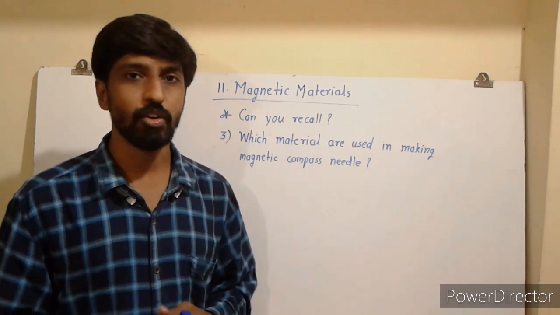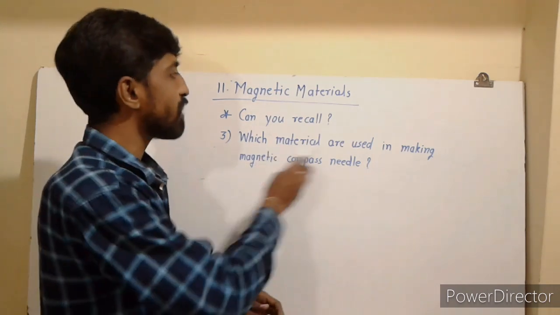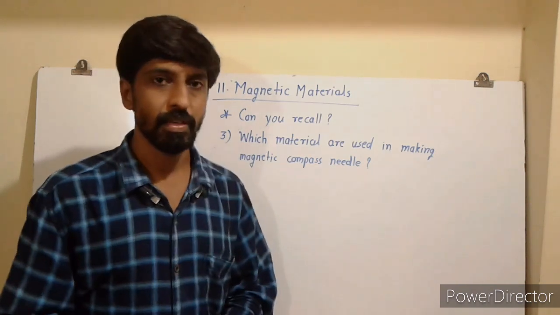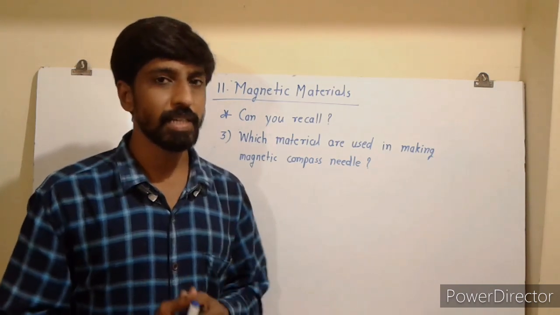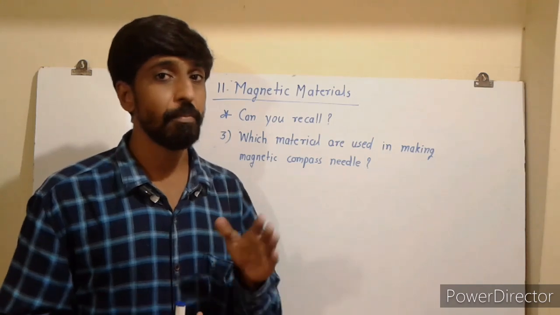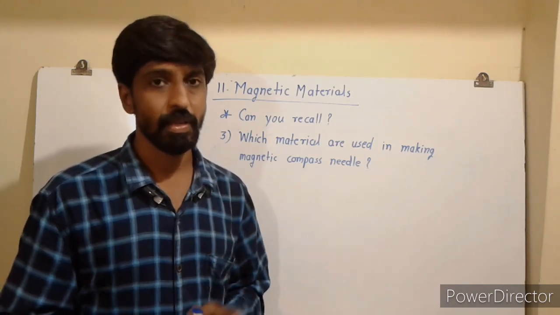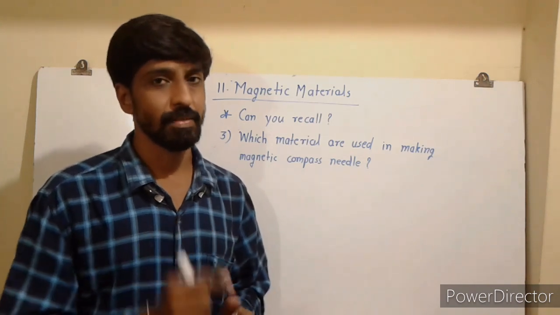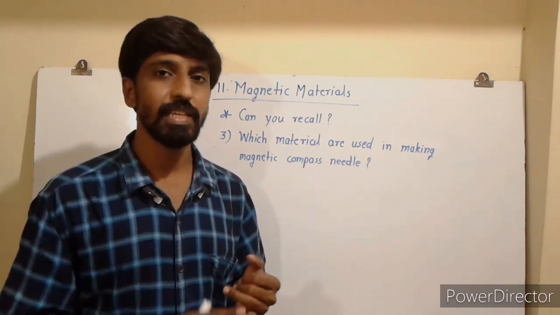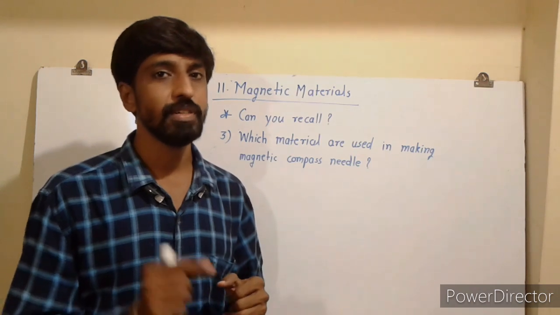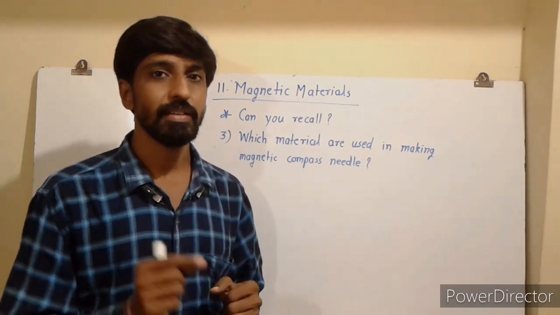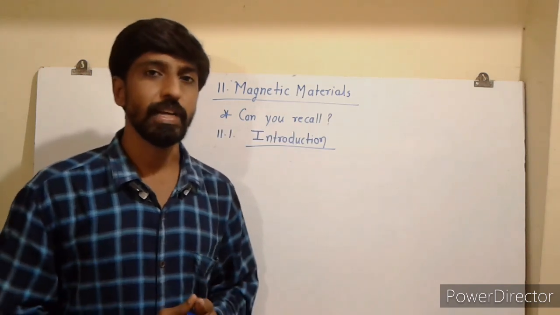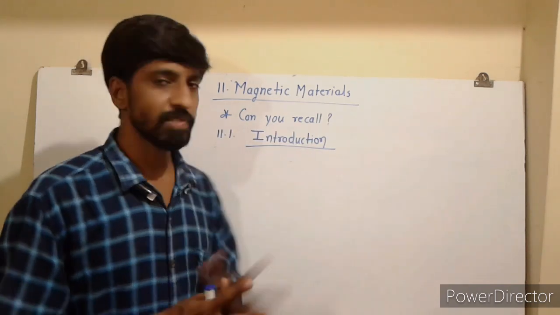The next point of the recall section is which materials are used in making the magnetic compass needle. The magnetic compass needle must be made up of a metallic substance. The magnetic compass needle is made up of steel, and we know that steel is an alloy of iron and a small amount of carbon.